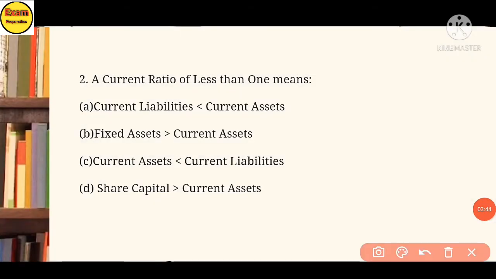Second, a current ratio less than 1 means A. Current liability less than current asset. B. Fixed asset greater than current asset. C. Current asset is less than current liability. D. Share capital greater than current asset. The answer is option C. Current asset is less than current liability.